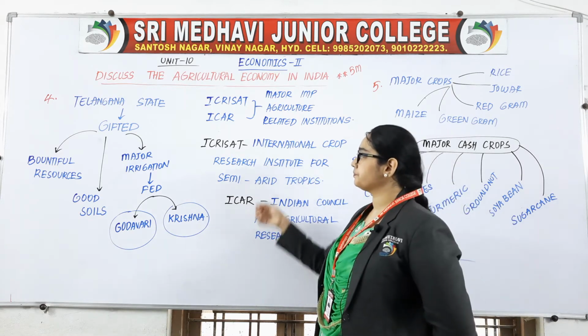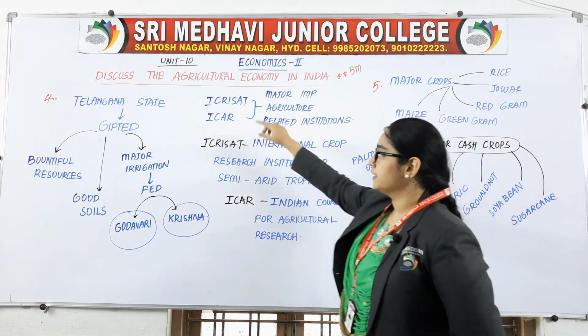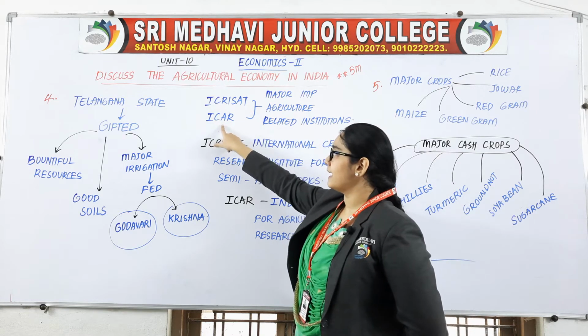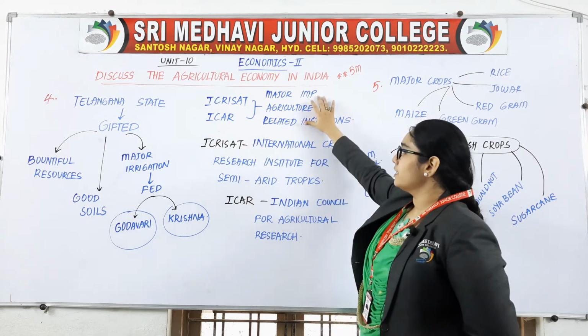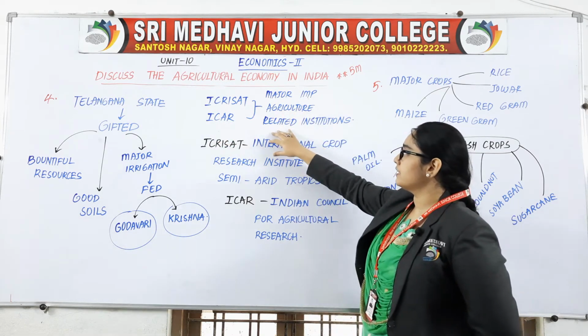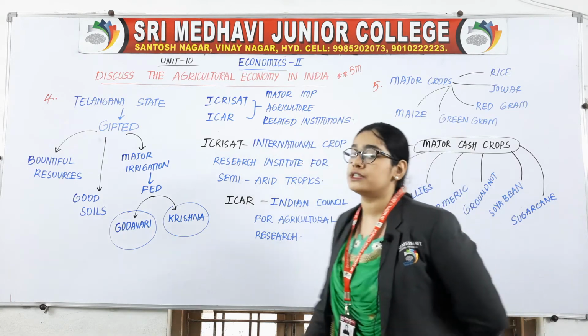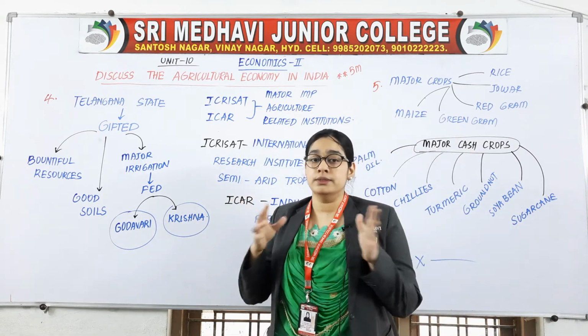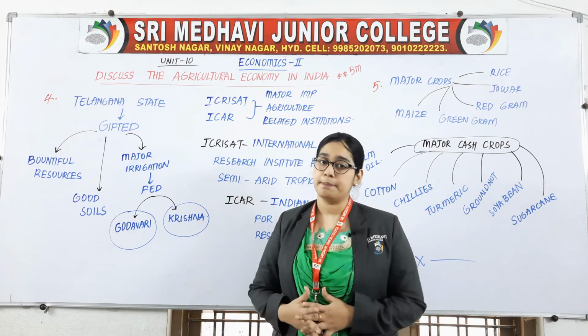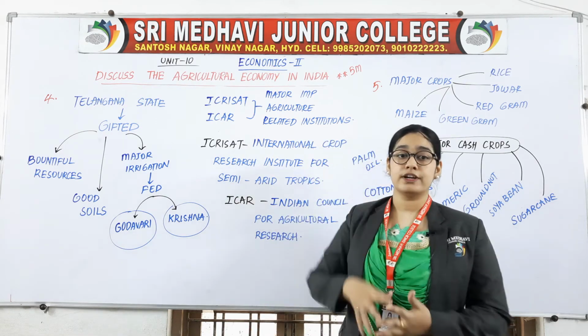Coming to the same point, ICRISAT and ICAR are the major agriculture related institutions. Major means very big or important.